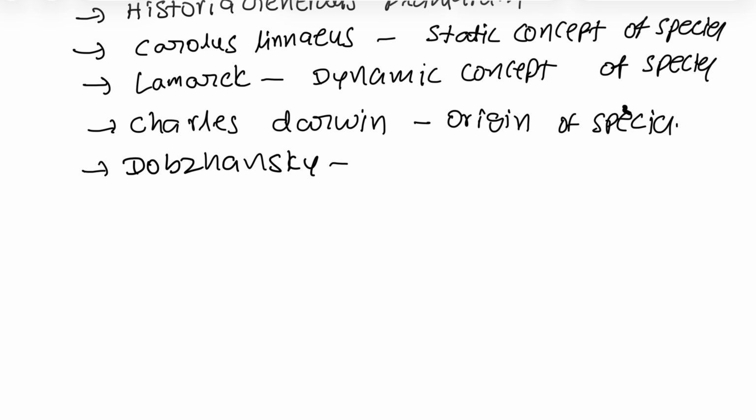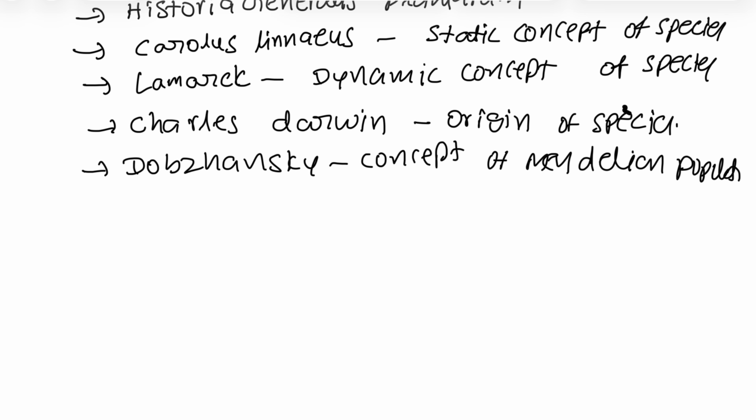He introduced the concept of Mendelian population. According to the concept of Mendelian population, according to Dobzhansky, the organisms or species in a population mate freely. They show free mating.